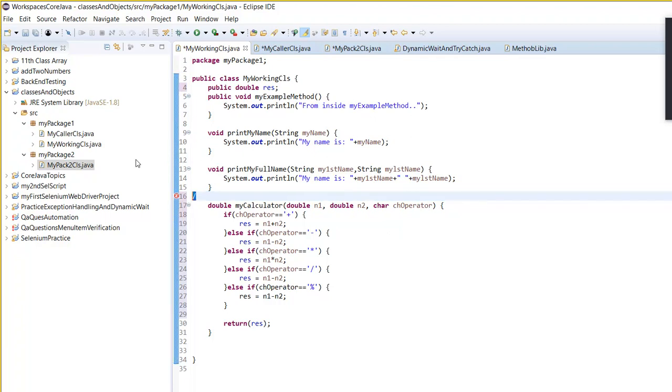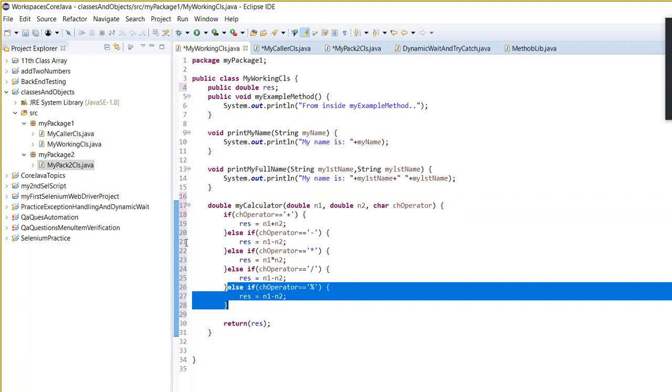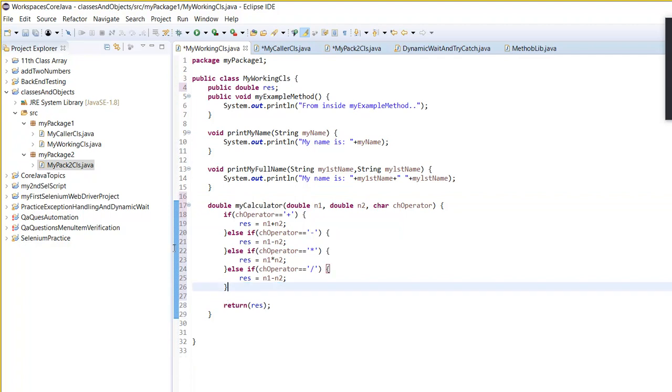So let me take care of this. I'm not going to bring the modulus operator now. So here, if it is division, we have to put division, right?